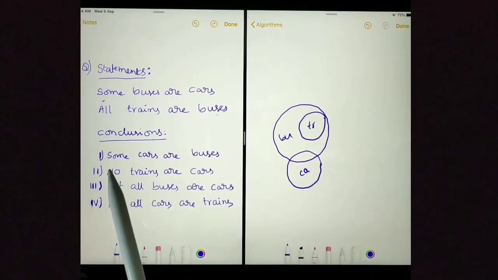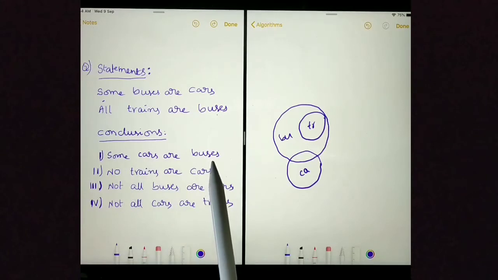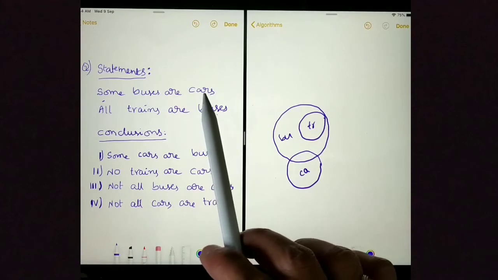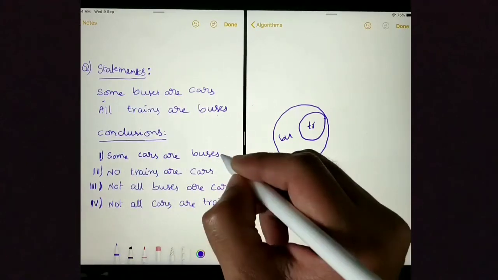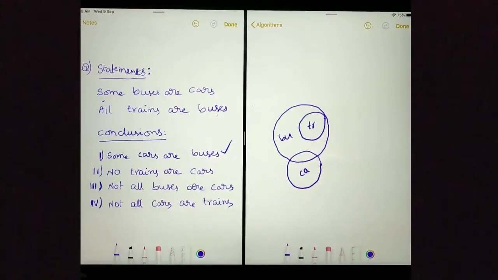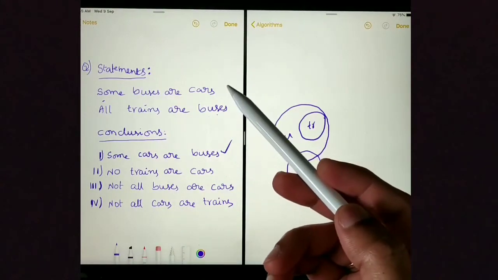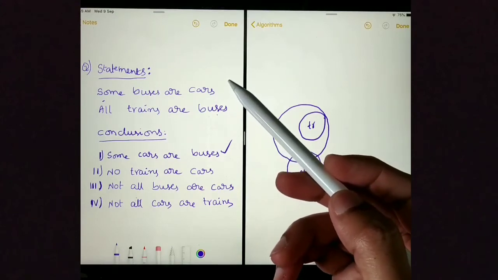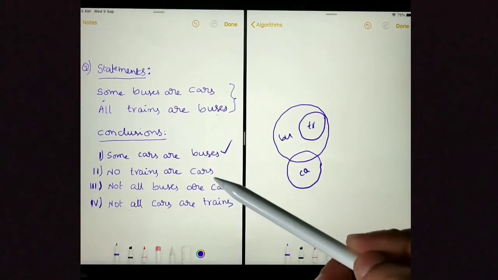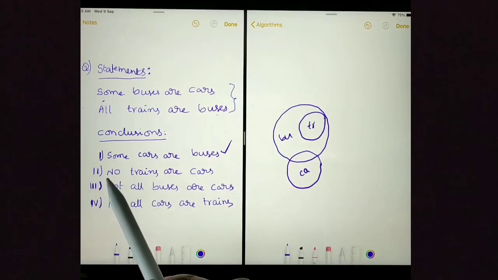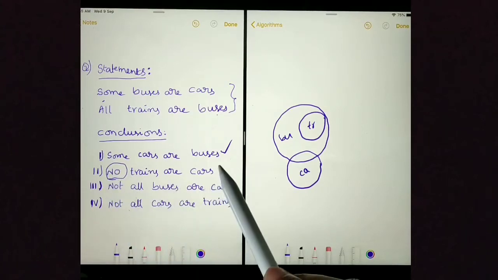Let's move on to conclusions. First conclusion is some cars are buses. We know that if the statement is some buses are cars, we can say that some cars are buses. For that we don't need Venn diagram. This conclusion is true. And as I said earlier, if the statements do not contain negative statements, then negative conclusion will not be there. But here it contains a negative conclusion because it contains no. We can say that this is wrong.